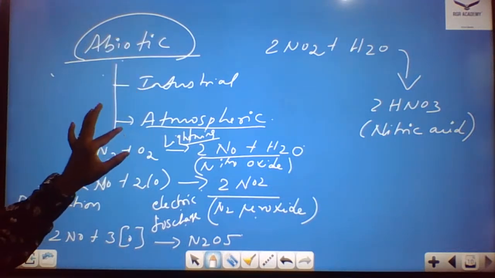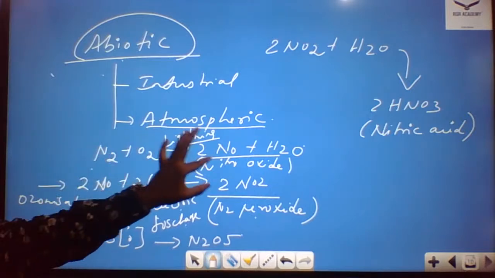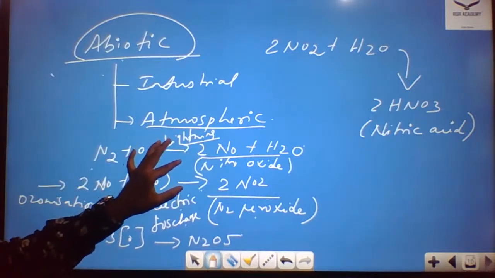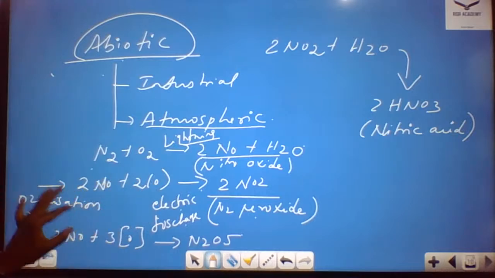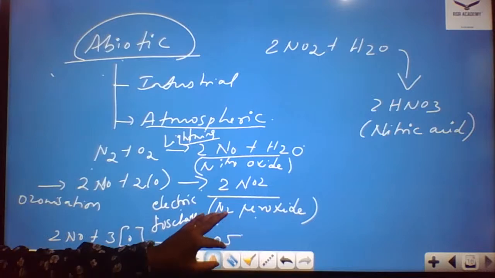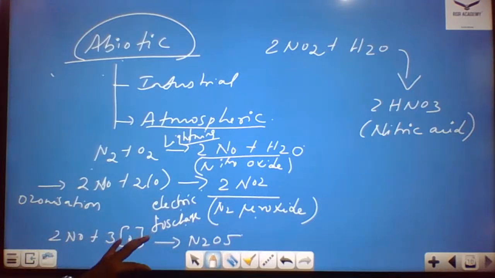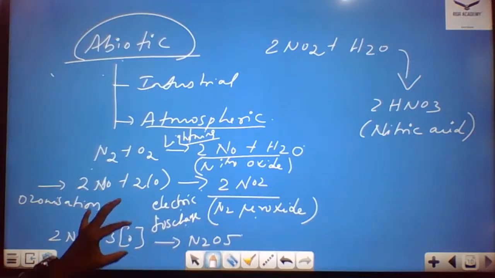Coming to the atmospheric form of fixing nitrogen, the nitrogen combines with oxygen and forms nitric oxide by means of lightning. This nitric oxide combines with O2, then it gives 2NO2, nitrogen peroxide. This is the electric discharge. Then 2NO plus 3O gives rise to N2O5. This process is called ozonization.